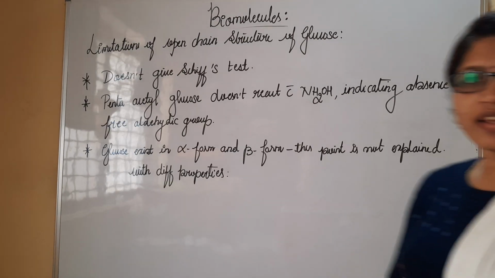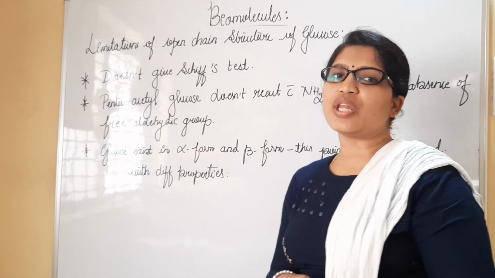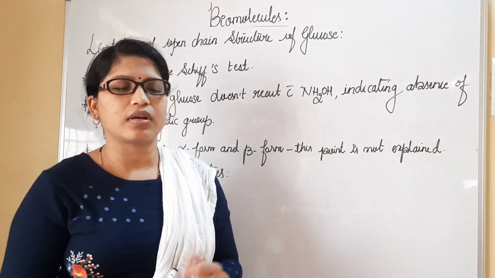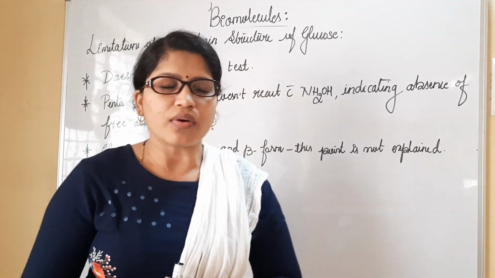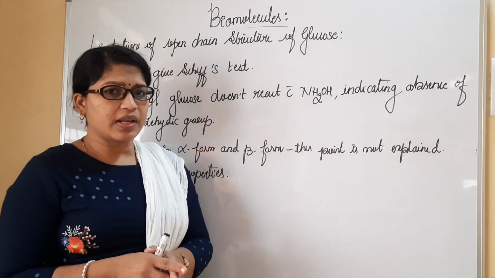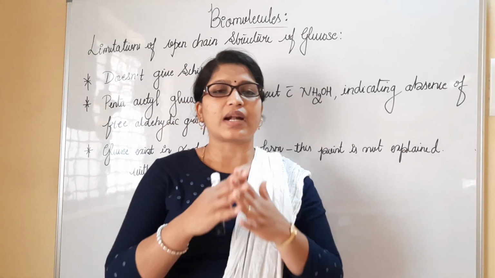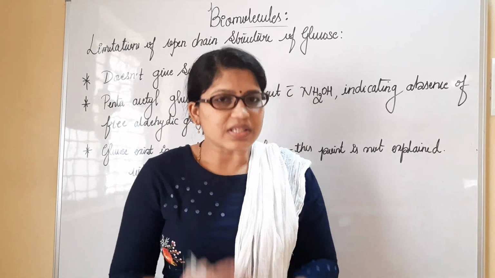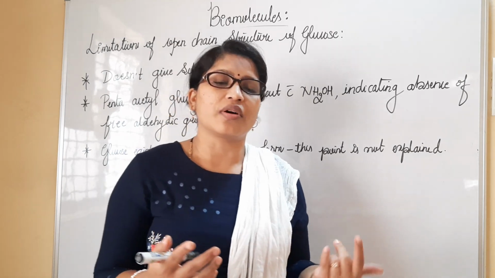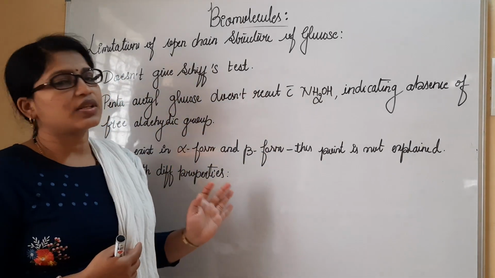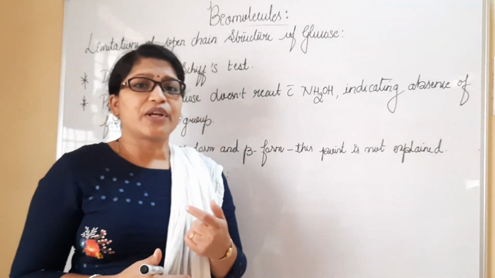So we have done a structure elucidation in which finally we have concluded the structure of the glucose as I have written previously. Now let us understand some of the limitations. No person is going to be 100% true or no person is 100% right. As a person itself is not 100%, how come the things are going to be 100%, isn't it? So now we have certain limitations here with respect to the structure.